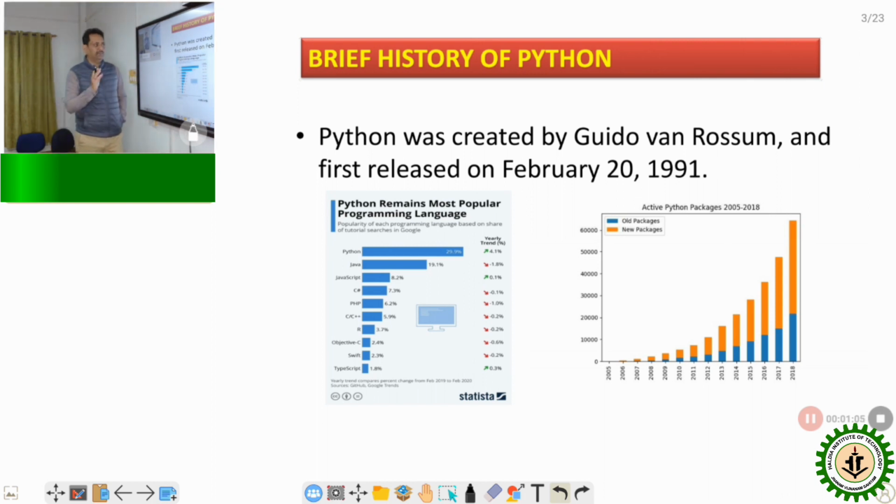So I think the main reason is that Python is an open source language, so we can easily access this Python language. Number one, and number two, one of the most important things: it is beginner friendly, and there are so many syntax and so many inbuilt functions, so that's why we can easily access this Python language.